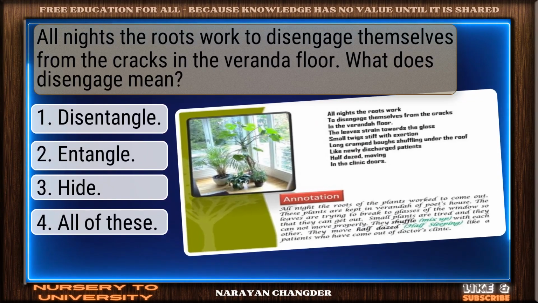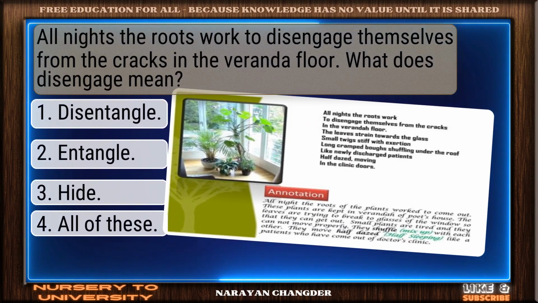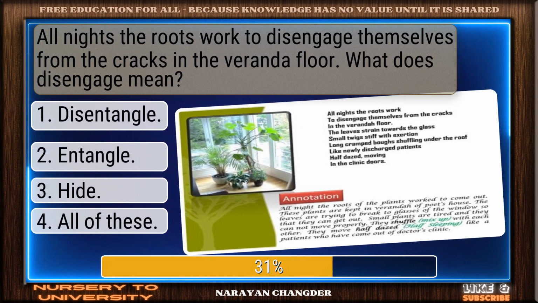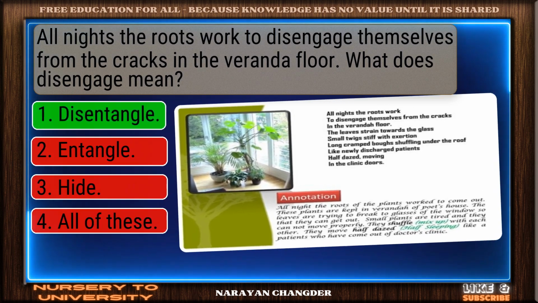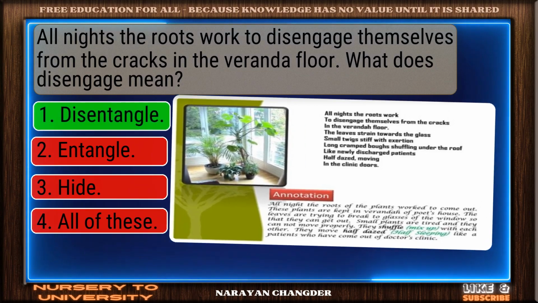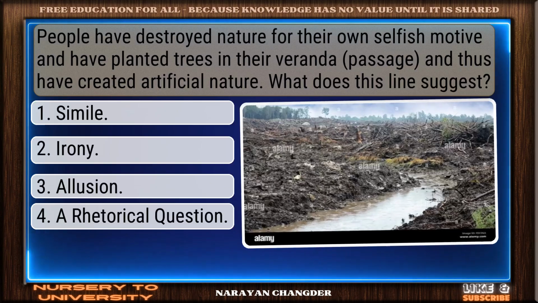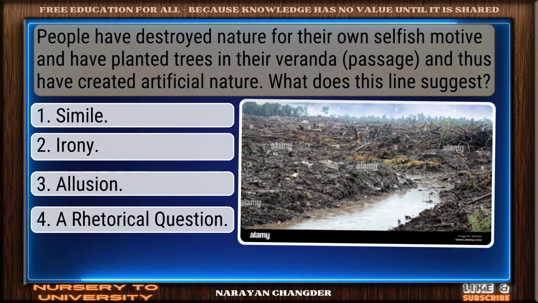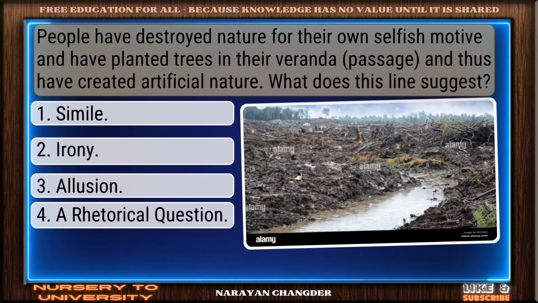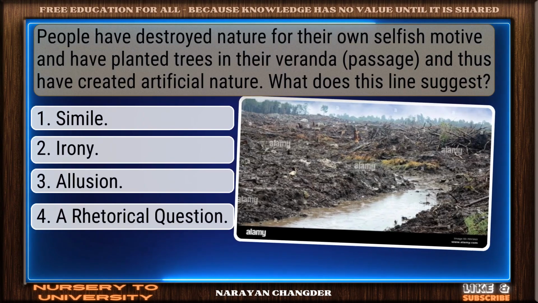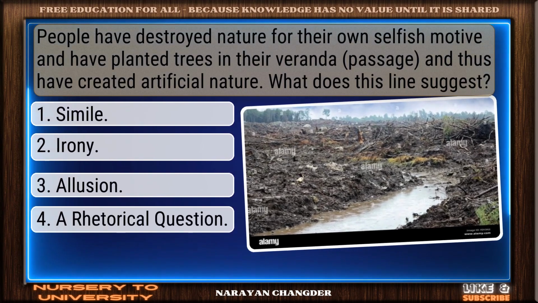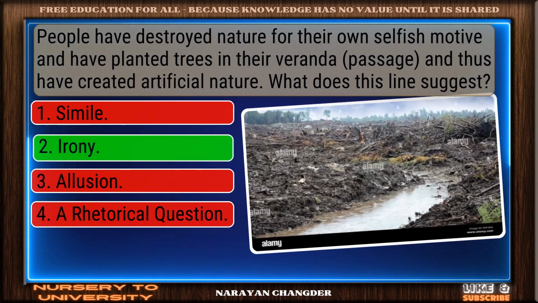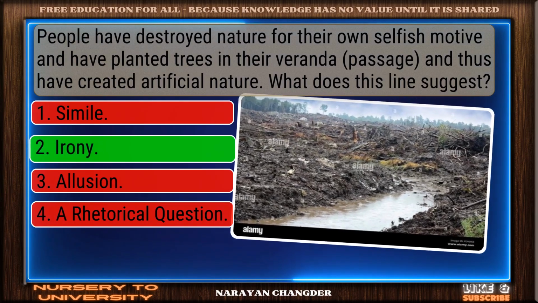All night the roots work to disengage themselves from the cracks in the veranda floor. What does disengage mean? Perfect. Disentangle is the correct choice. People have destroyed nature for their own selfish motive and have planted trees in their veranda and thus have created artificial nature. What does this line suggest? Well done. Irony is the right choice.